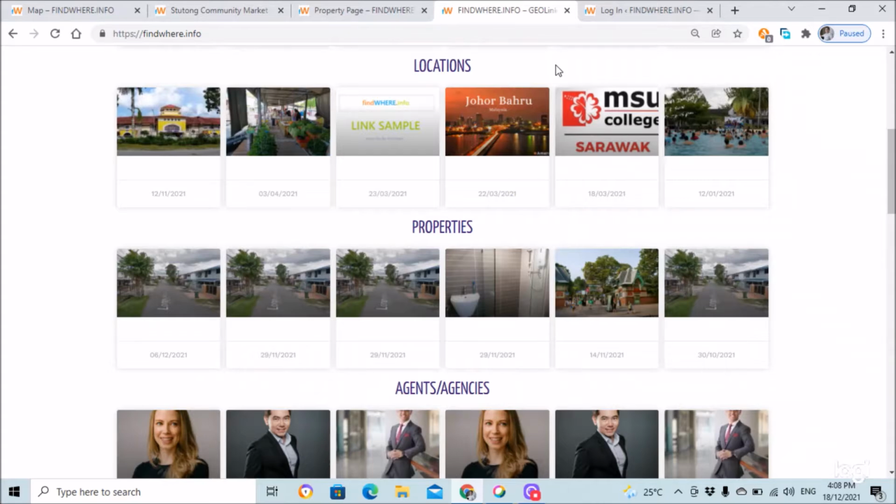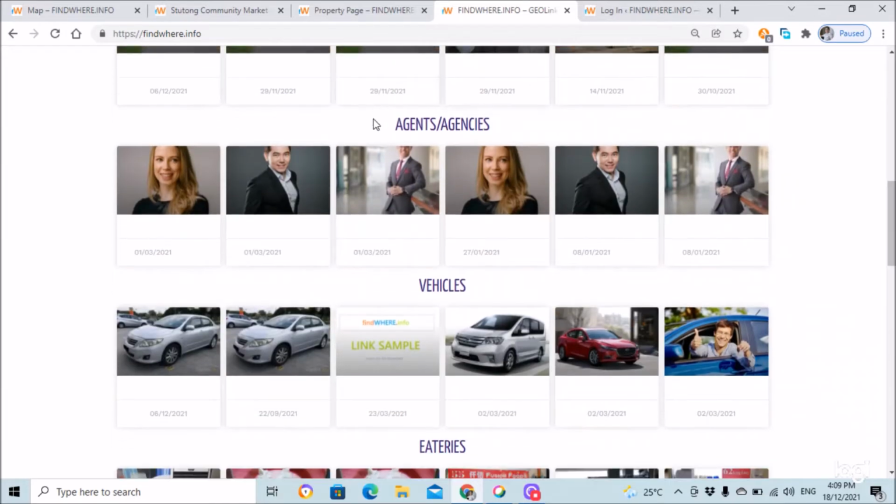For example, Kuching: you have Kuching division, but you also have regions like Tabuan Jaya, local names that are developed by the individual developers. These are not really a geographical address, but they are called by that name by the locals in that area. And regions are also tagged to agents and agencies.